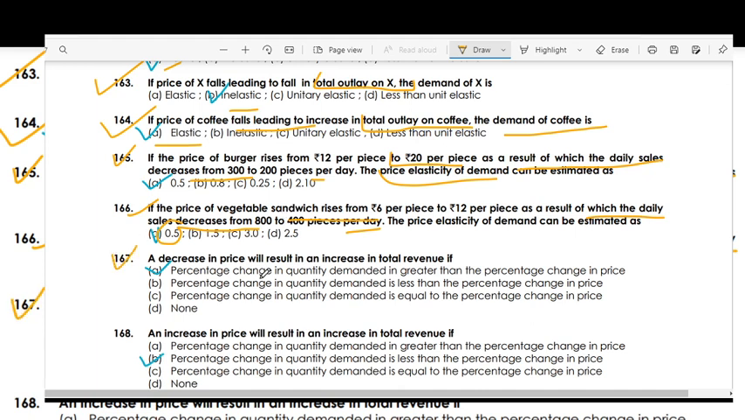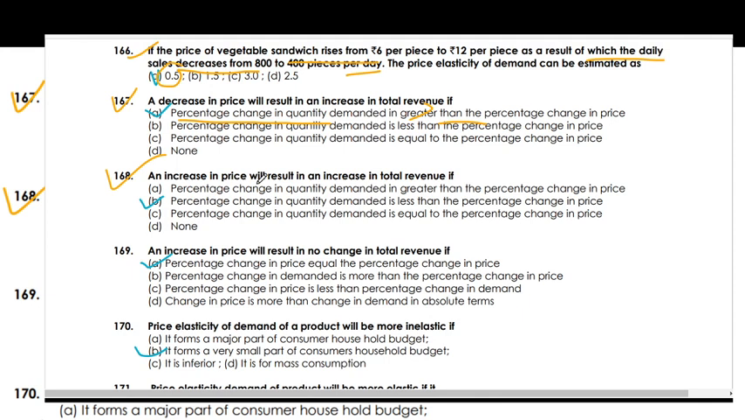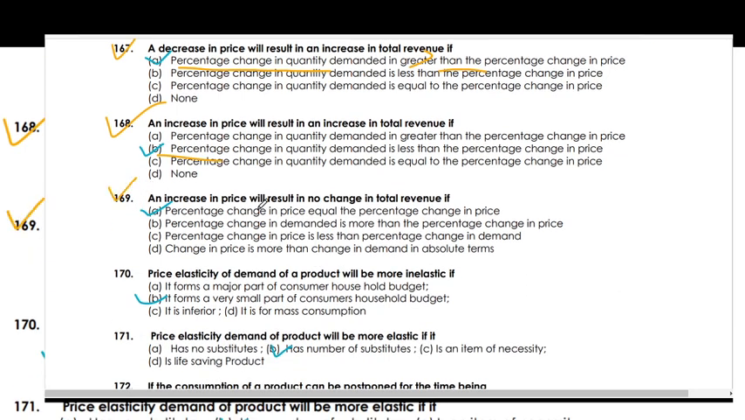A decrease in price will result in an increase in total revenue if the percentage change in quantity demanded is greater than the percentage change in price. An increase in price will result in an increase in total revenue if the percentage change in quantity demanded is less than the percentage change in price. An increase in price will result in no change in total revenue if the percentage change in quantity demanded is equal to the percentage change in price.